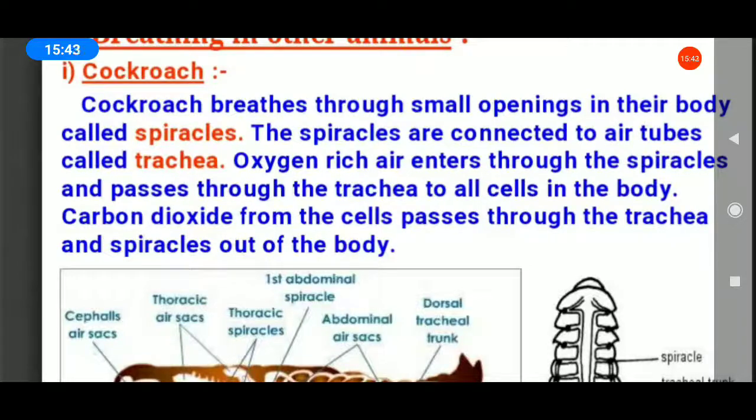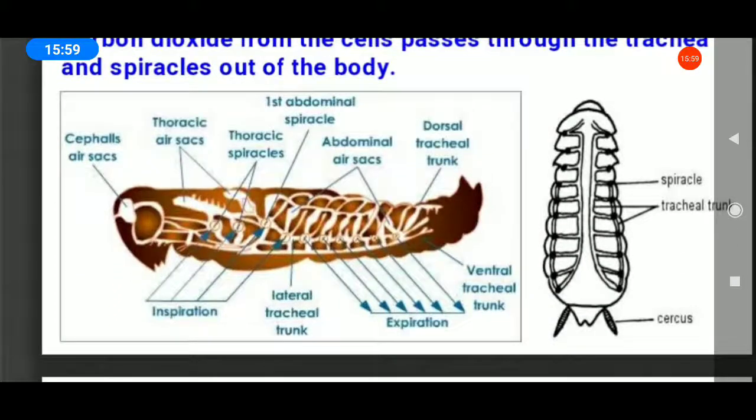Oxygen-rich air enters through the spiracles and passes through the trachea to all cells in the body. Carbon dioxide from the cells passes through the trachea and spiracles out of the body. This is the tracheal system of a cockroach.